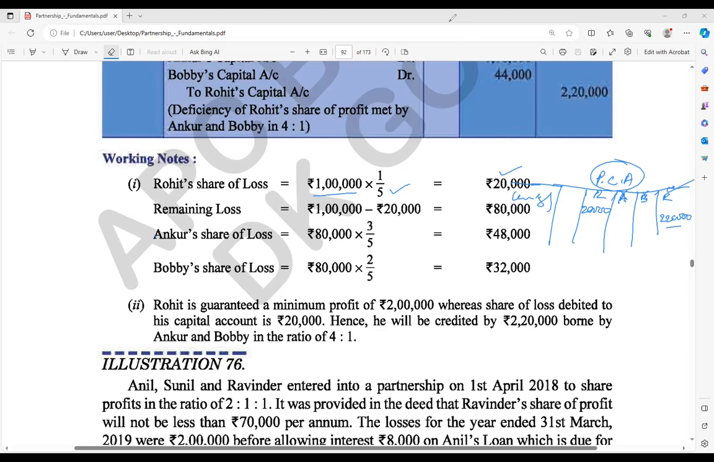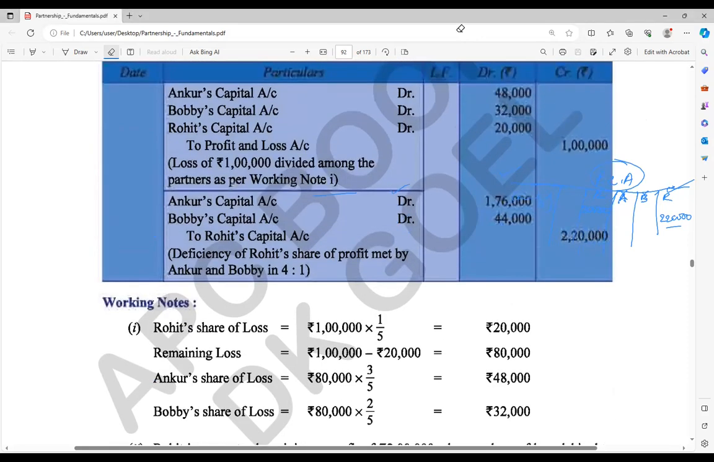So indirectly, when we are transferring the loss, what should be done? Just take a look here: Ankur's capital account, Bobby's capital account, Rohit's capital account, debit to profit and loss account, that is 1 lakh rupees. Okay, 48, yes, sir. 32, and this one. I hope this part is clear. Correct? Yes or no? Yes, sir.